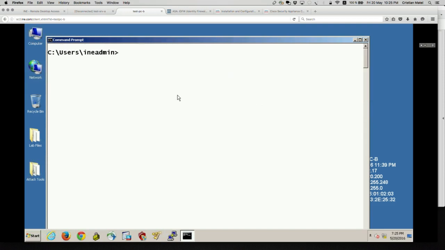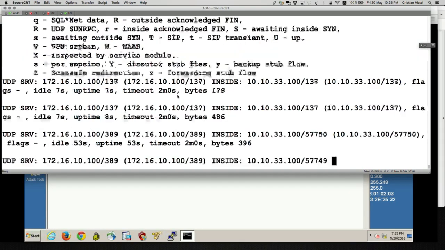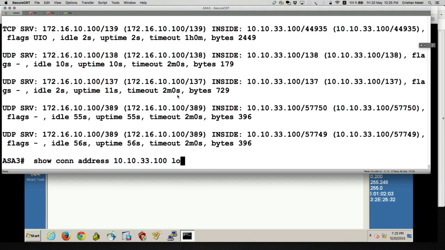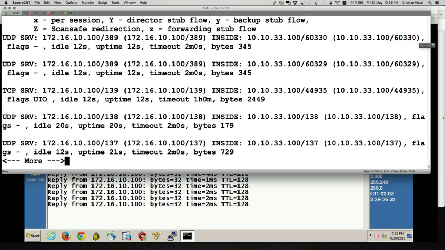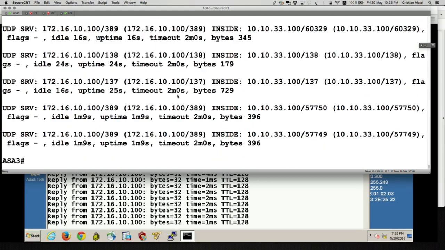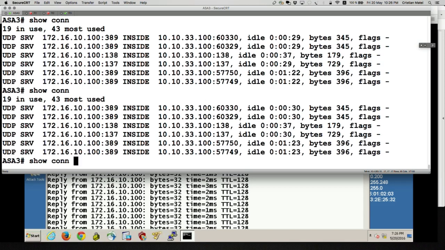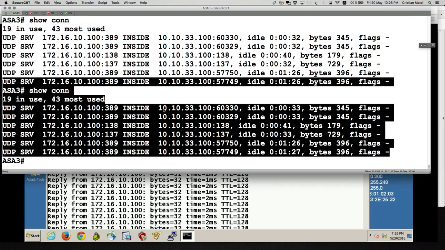Let's see if we have better chances now to see the entries in the state table. Again, we need to be a bit lucky. What we have to do is catch the firewall when it saw the echo request but not the echo reply coming back in, which clearly is not going to be easy. I'm not going to spend time with this. Show connection. Yeah, so it doesn't show up. You have to send packets faster than the PC sends them. That's why we don't see it.